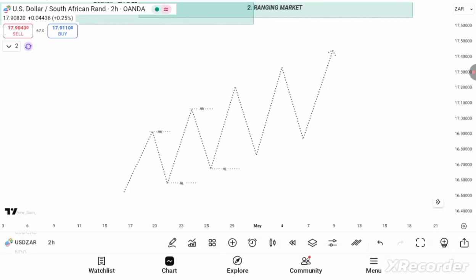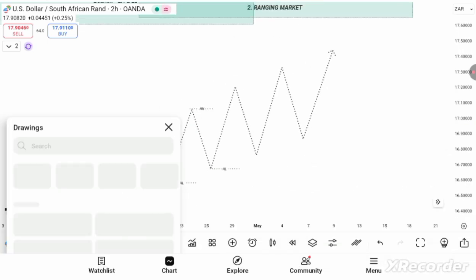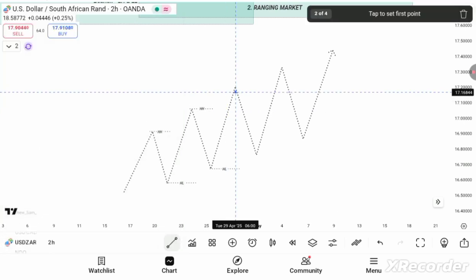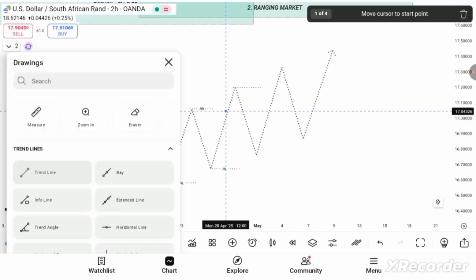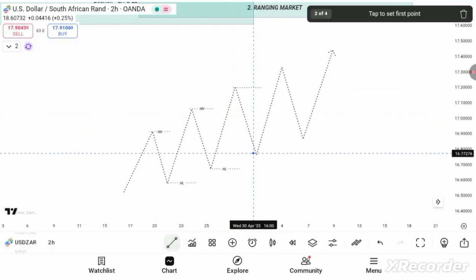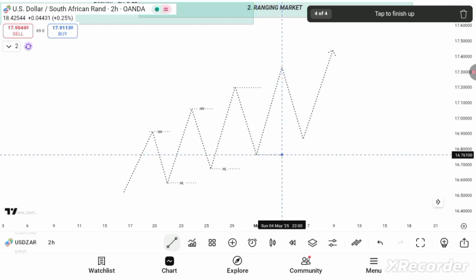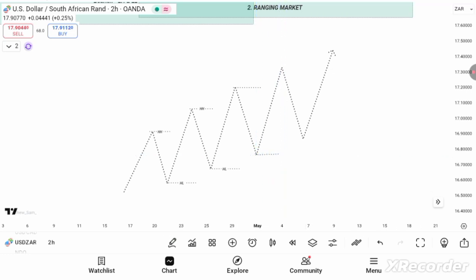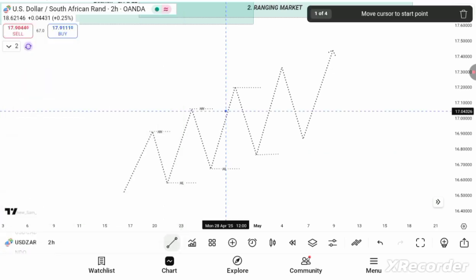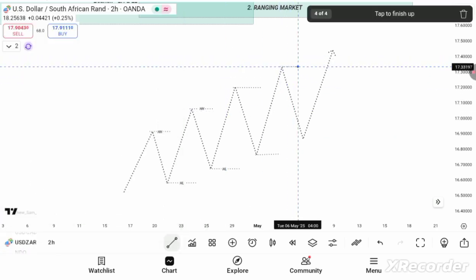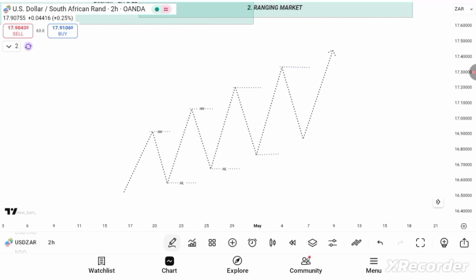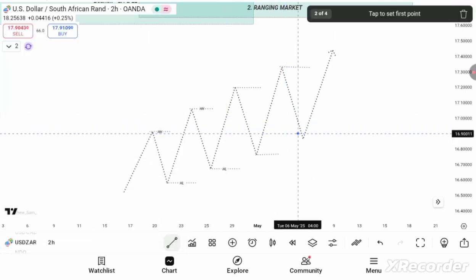All right, so each of the highs, they are higher highs and higher lows. So you see price keep breaking highs. The moment price keeps breaking highs, it means price is bullish. Creating higher highs, creating higher lows. Higher high and higher low.